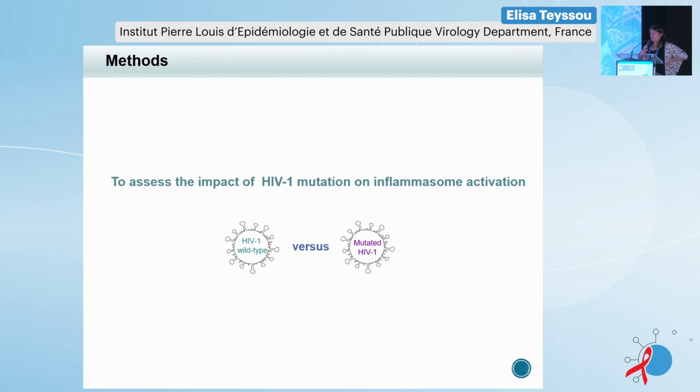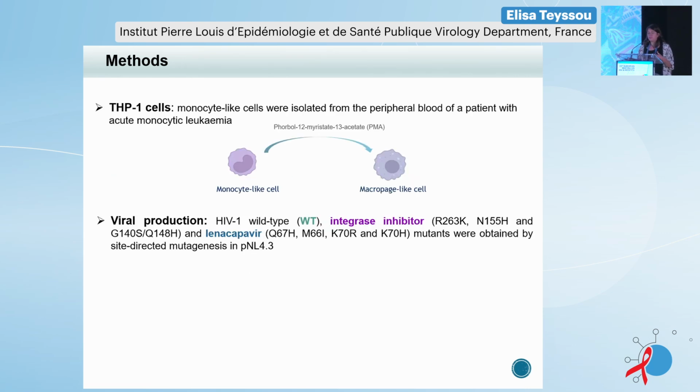So in order to assess the impact of the antiretroviral resistance mutation on inflammasome activation, we use THP1 cells as a study model. This monocyte-like cell, well studied and characterized in inflammasome studies, can be differentiated into macrophages by a PMA treatment during 24 hours. In parallel, we produce several viruses: the wild-type form without antiretroviral resistance mutation, and the mutants carrying the targeted mutation. We produced them with site-directed mutagenesis in the pNL43 plasmid.